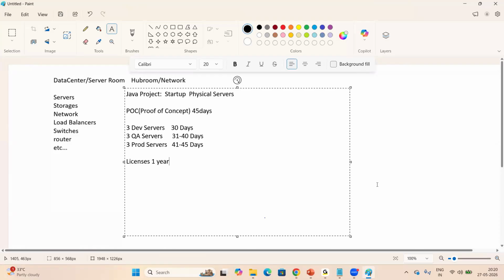See, if the POC is a success and approved by the client, that is okay. If the POC is not a success, not approved, this is a waste of money, right? And also we need to recruit one admin to maintain the servers because developers do not have any knowledge to perform this server setup. Here we require an admin to set up the servers, and also a server room to configure the servers, and also network, and AC to run the servers because servers have high computing power.